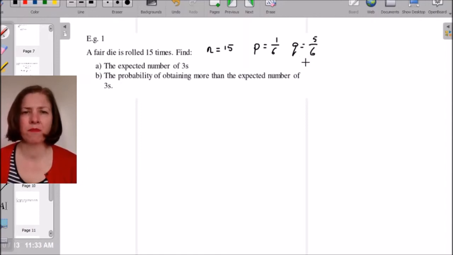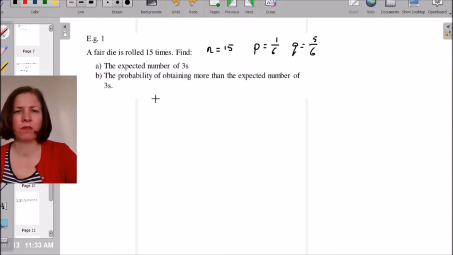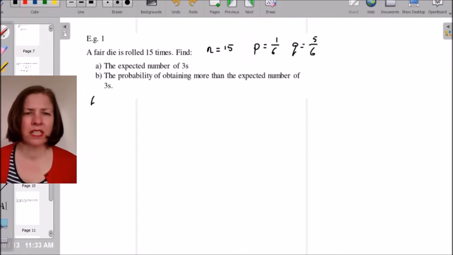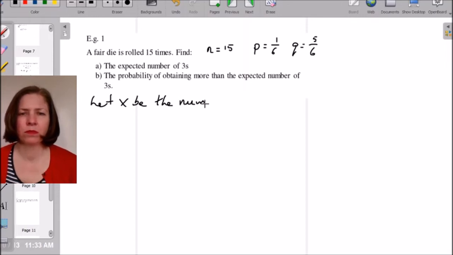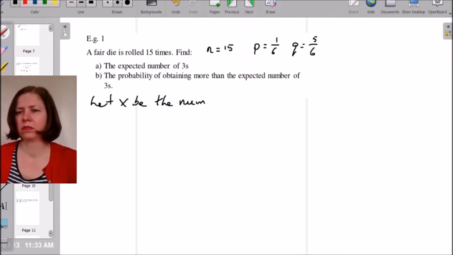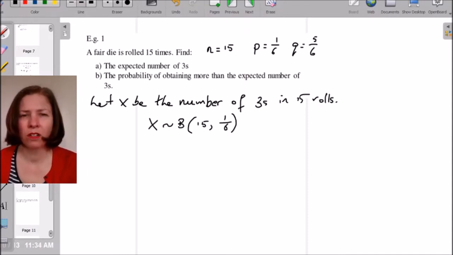The first thing I'm going to say is let X be... I've got to define my variable. So for my first mark, what I'm going to do is first of all define my variable X. Let X be the number of threes in 15 rolls.